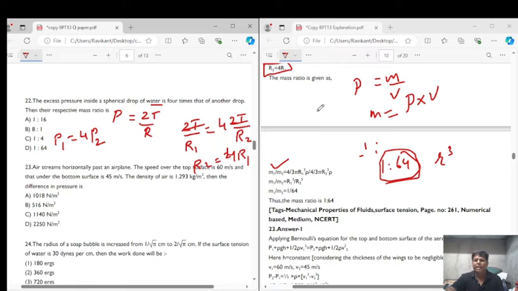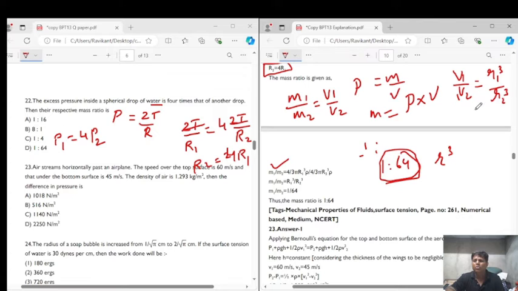Now, if density is the same, the ratio of the mass m1 upon m2 is equal to V1 upon V2, and V1 upon V2 will be equal to R1 cube upon R2 cube. Why? Because it's a sphere, so the volume of the sphere is equal to 4 by 3 pi R cube. So R1 cube upon R2 cube. What is the ratio of R1 upon R2? R1 upon R2 is 1 is to 4. So the ratio of the volume will be 1 is to 64. And if the ratio of the volume is 1 is to 64, the ratio of mass will also be 1 is to 64.